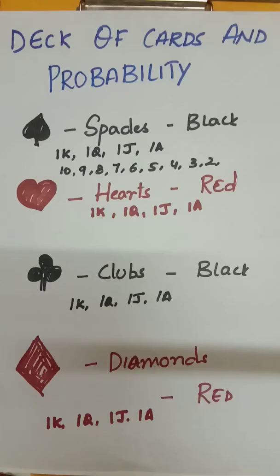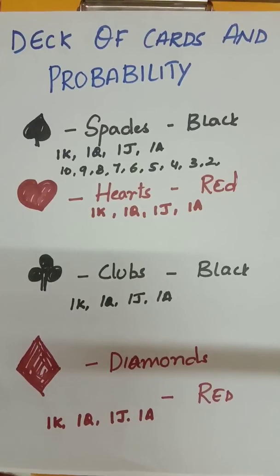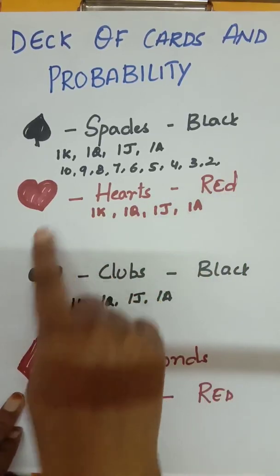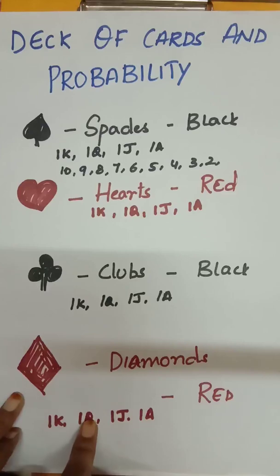Directly you are not going to put the answer. Question number 6. I'll just read the question. One card is selected from a well-shuffled deck of 52 cards. Find the probability of getting: first bit, a king of red color. Red has two suits, hearts and diamonds. Second bit, a face card. Third bit, a red face card. Fourth bit, the jack of hearts. Fifth bit, a spade. Sixth bit, the queen of diamonds.